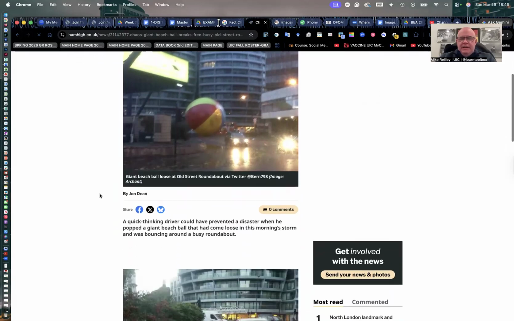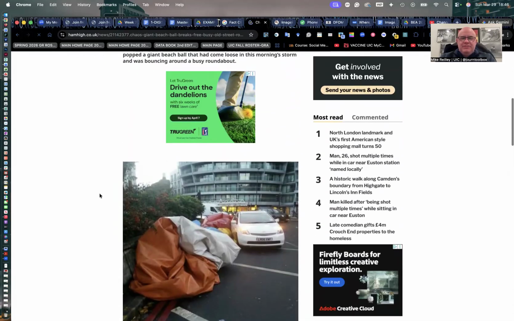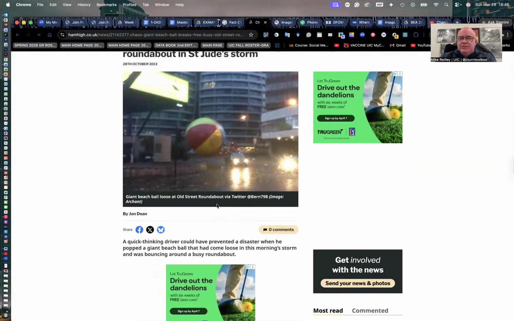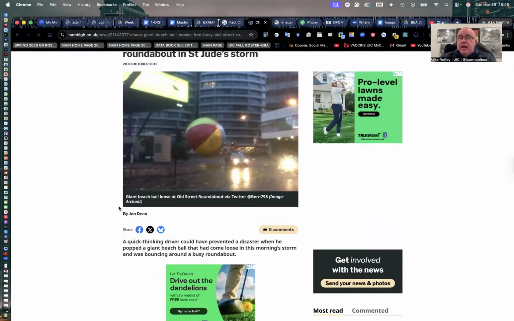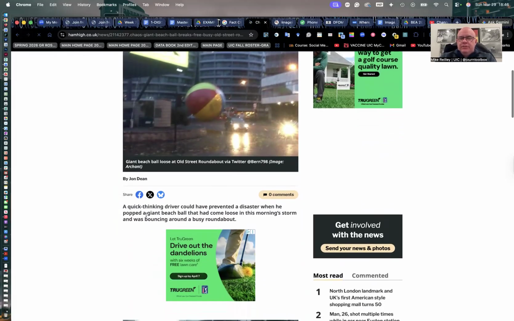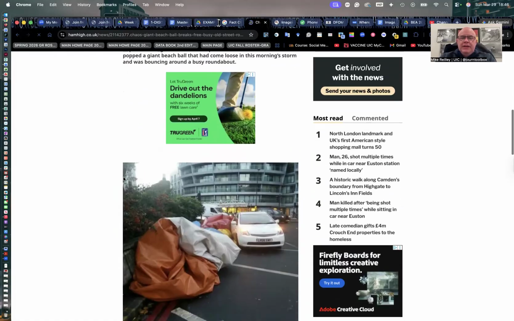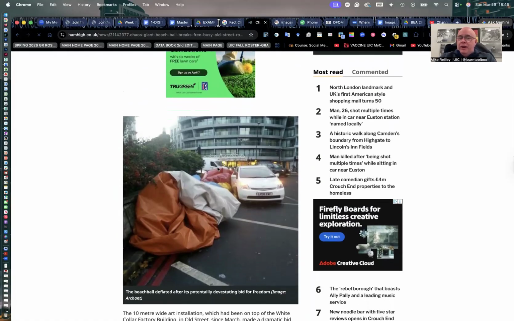Ham and High. It's a local publication. Here it has the image. It actually gives credit to the person who shot the image, which is very important. It has a little story about it here. Also has a photo of what happened at the end. The beach ball deflated and died a slow death in a pool of water here.